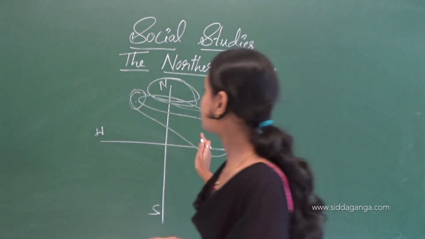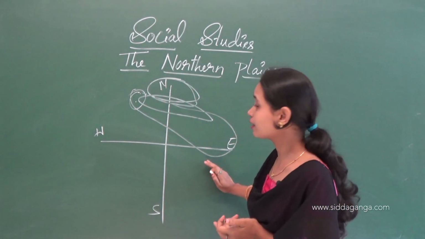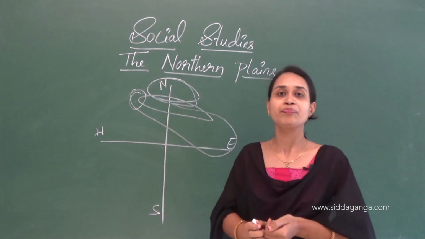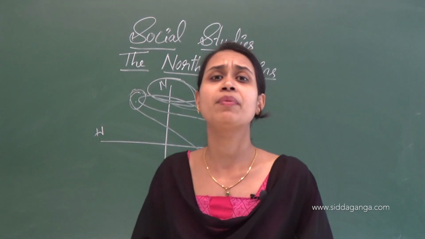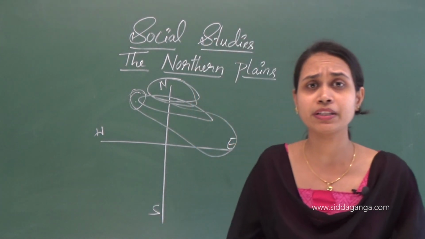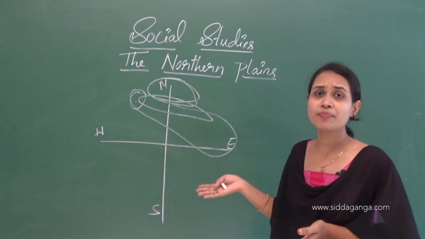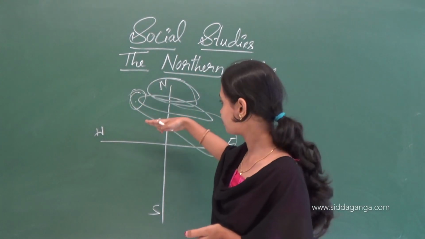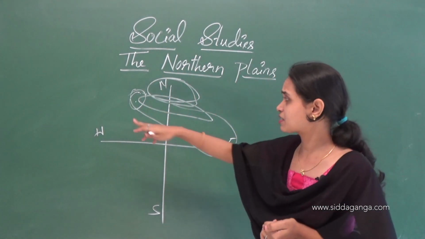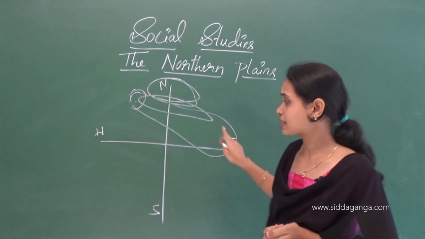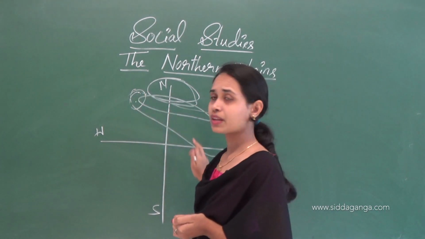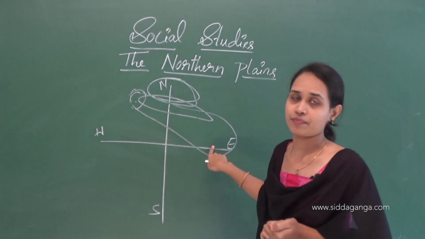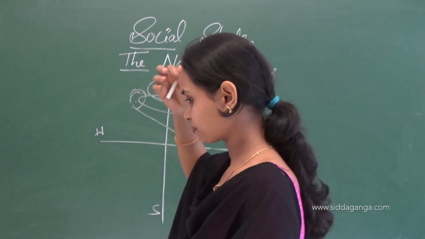In the northern mountains we saw that Jammu and Kashmir, Himachal Pradesh, Arunachal Pradesh, Mizoram, many states are coming in the northern mountains. But in the northern plains it started from Punjab to Assam. Punjab in the west to Assam.